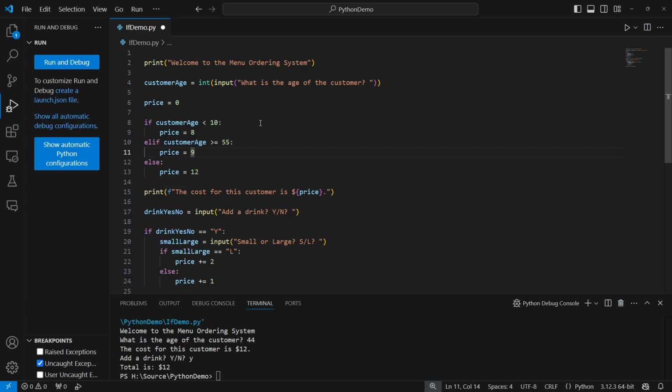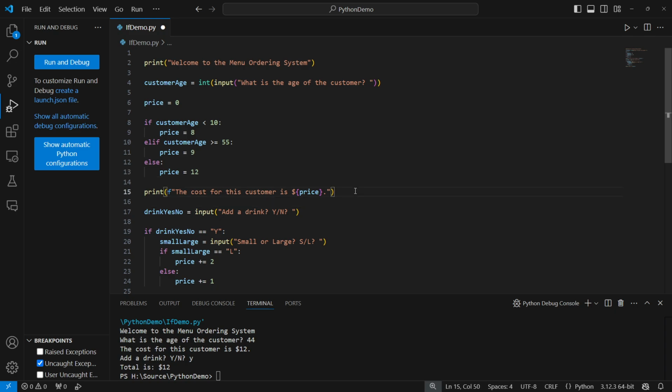And if the age is not less than 10 or greater than or equal to 55, then like say 15, this will be false. This will be false. An else statement will always execute. An else statement is always true. It will always execute, which is why it must be the last one in these chains. And so 15, line 8 is false, line 10 is false, therefore we will execute line 13 and set the price to 12.